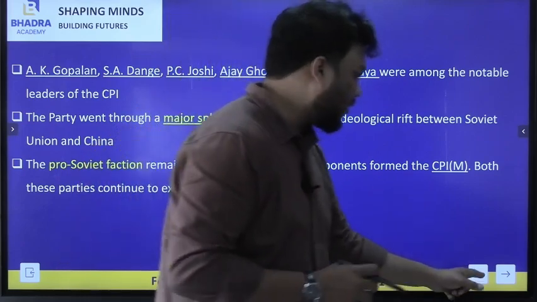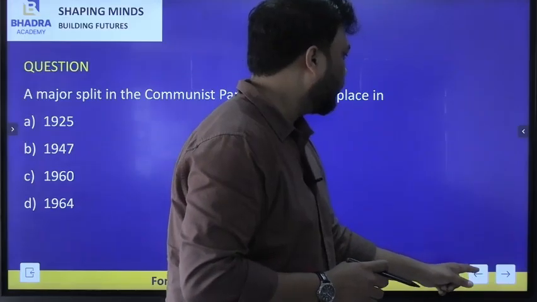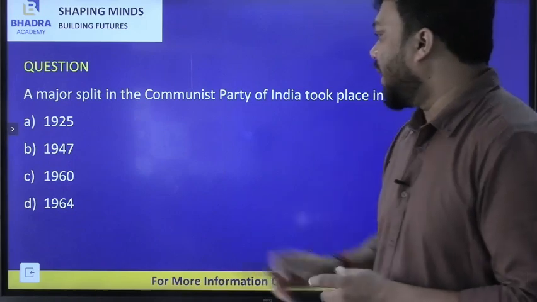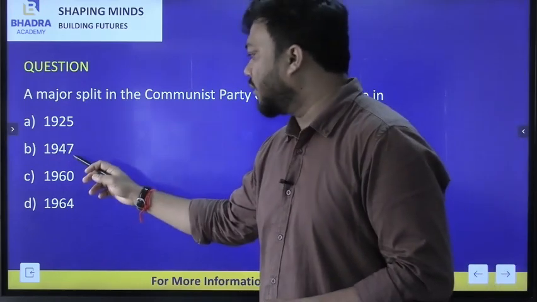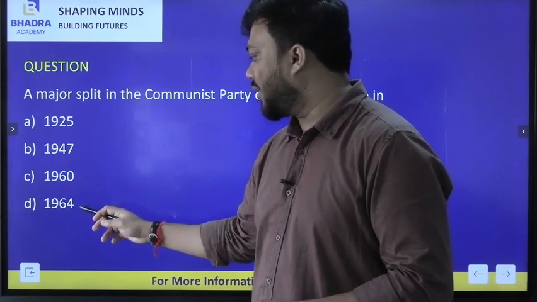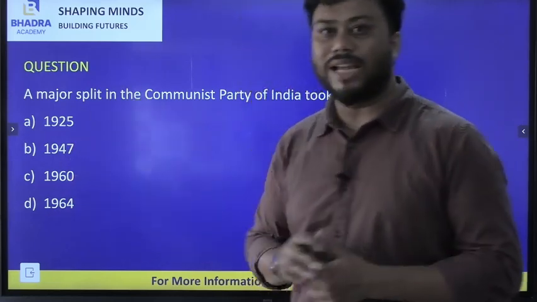Now let us see our question. A major split in the Communist Party of India took place in 1925, 1947, 1960 or 1964? So the correct answer will be 1964.